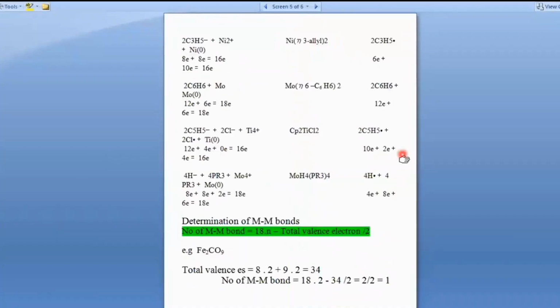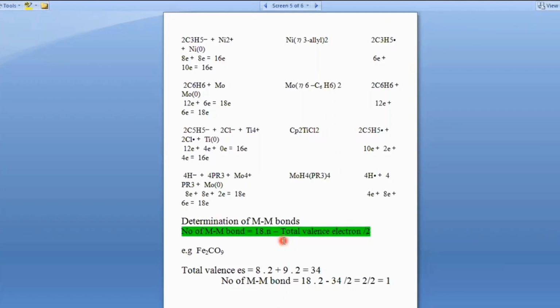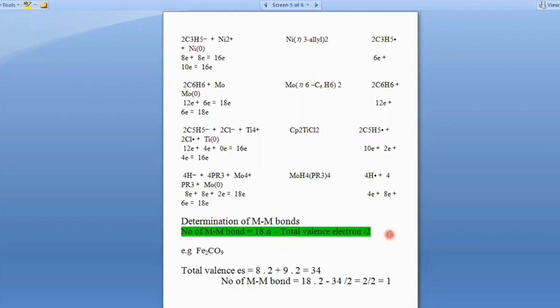At the end, you will learn about the determination of metal-metal bonds. How can you determine a metal-metal bond? The formula to calculate this is 18 multiplied by n, minus the total number of electrons, divided by 2. N here is the number of metal atoms in the complex.